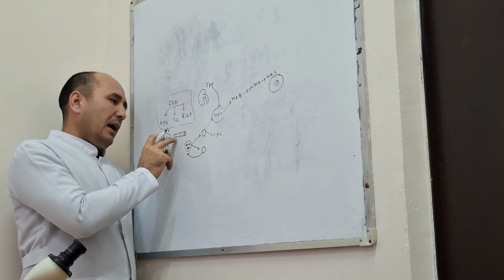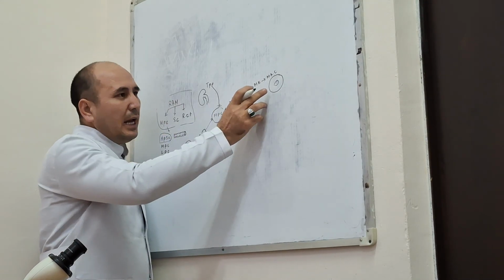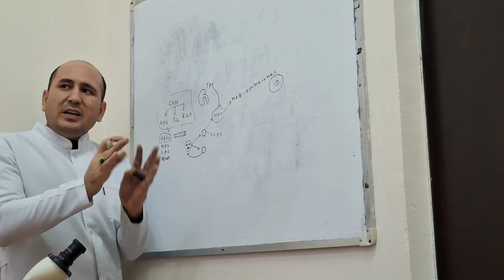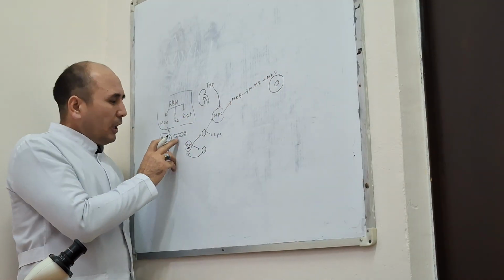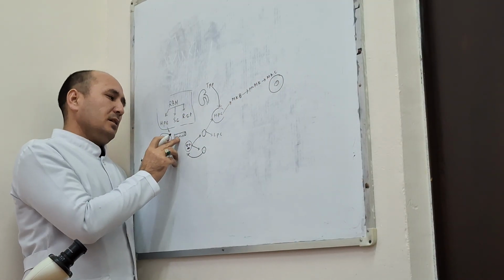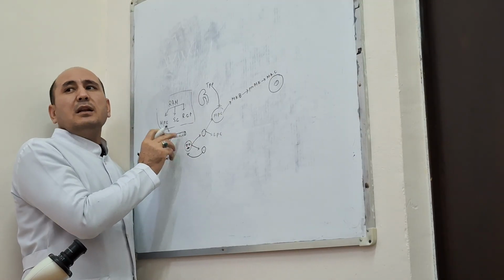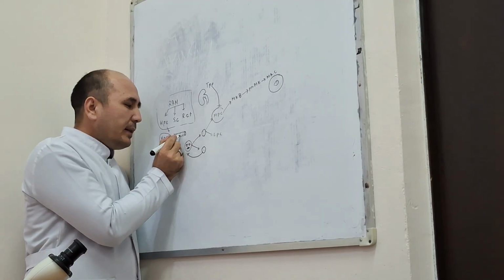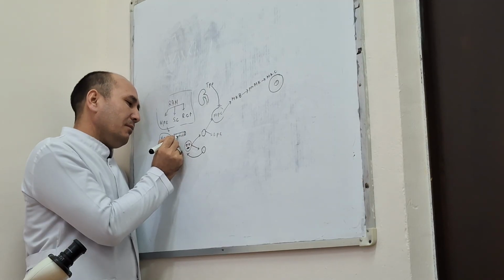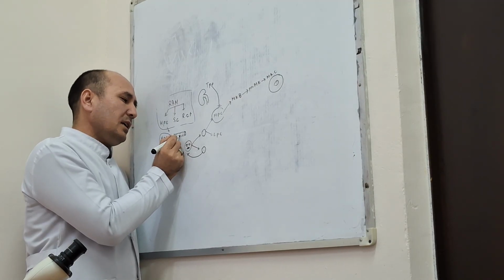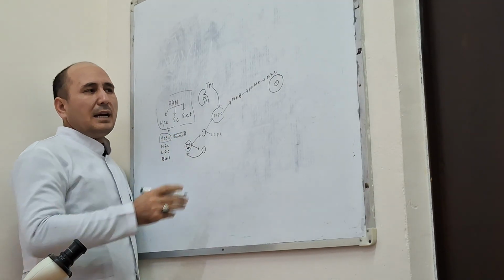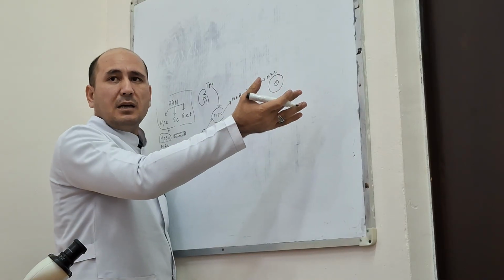Because it is a very loose cell, when the megakaryocyte tries to pass through the intercellular space of the sinusoidal capillary between the endothelial cells, it fragments.